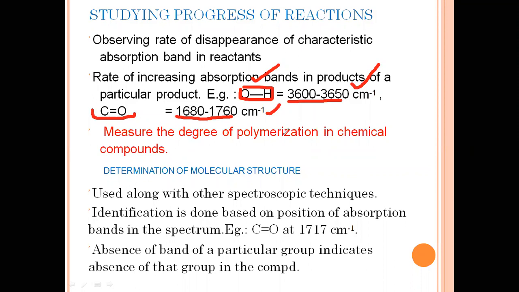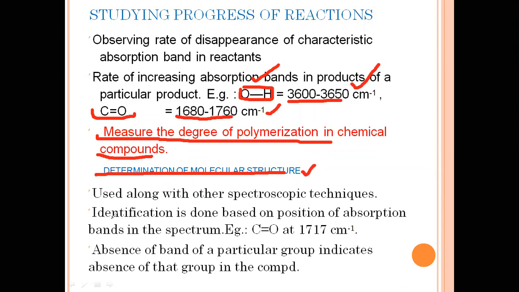We can measure the degree of polymerization in chemical compounds. We can also do determination of molecular structure. We can determine the molecular structures.